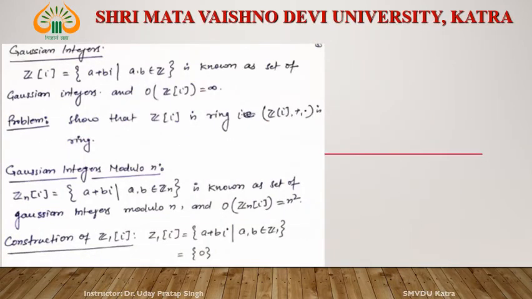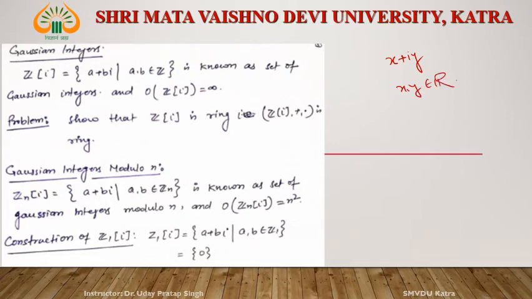Now, consider another set: the set of Gaussian integers. What is the set of Gaussian integers? A Gaussian integer is nothing but a special type of complex number. Every complex number we write as x plus iy, where x and y belong to R, right?